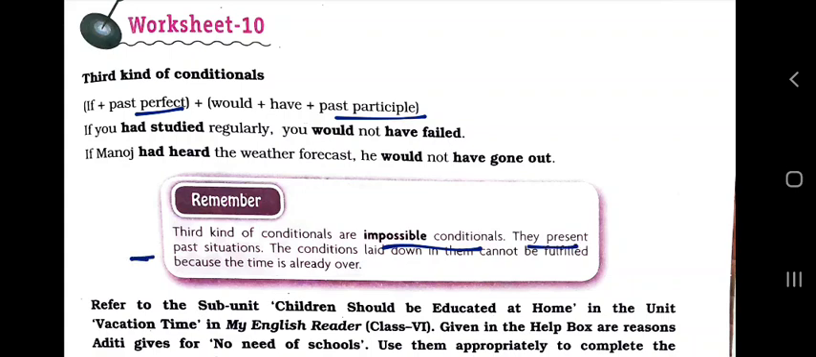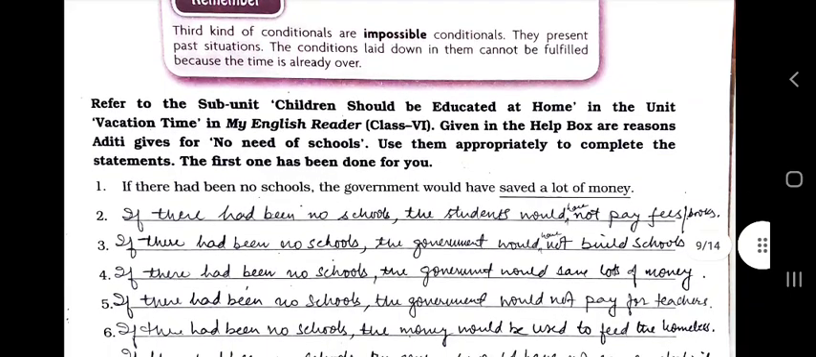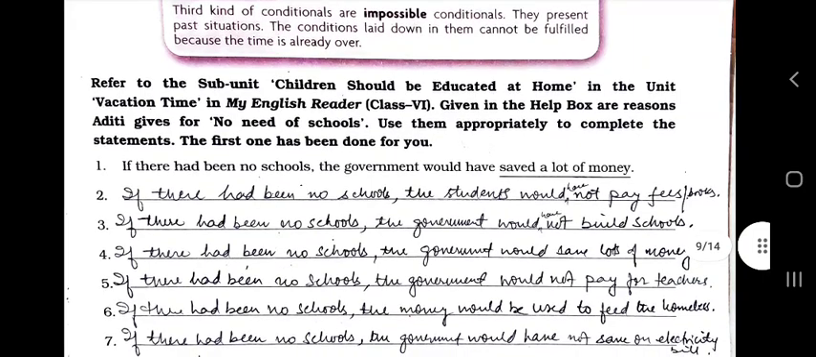They present past situations. The condition laid down in this cannot be fulfilled because the time is already past. ये पुरानी बात होगी, it's past and it cannot be fulfilled. That is an impossible condition. Now refer to the subunit. Children should be educated at home in the unit vacation time.